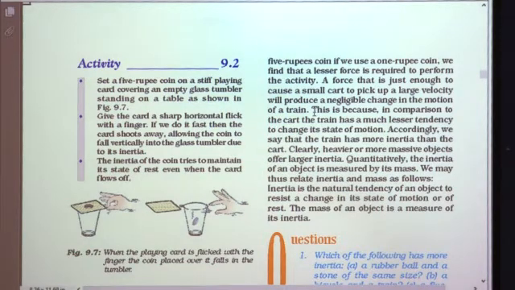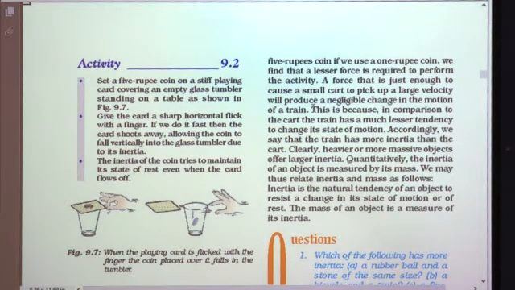If there is a small cart and you apply some force, it acquires a large velocity, but if you apply the same amount of force to the train, the force is negligible for moving it. It does not cause any effect on the train.